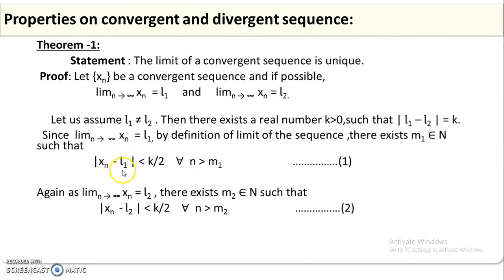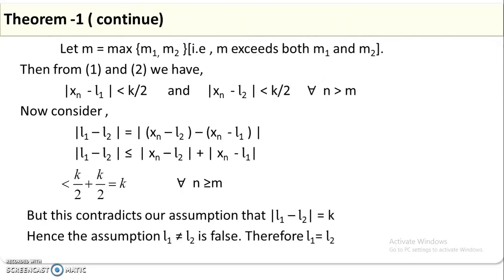Again, by the definition of the limit of a sequence, since the limit of xn as n approaches infinity is L2, there exists m2, also a member of the natural numbers, such that the modulus of xn minus L2 is less than k by 2, for all n greater than m2. We call these two definitions for the limits L1 and L2 equations 1 and 2 respectively.